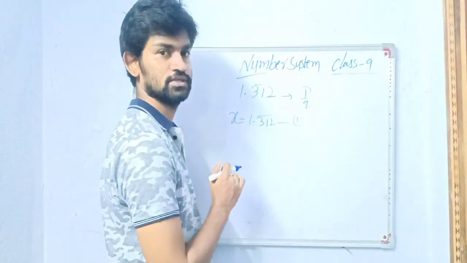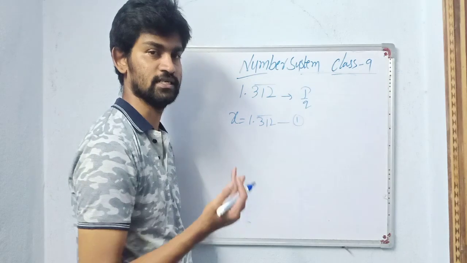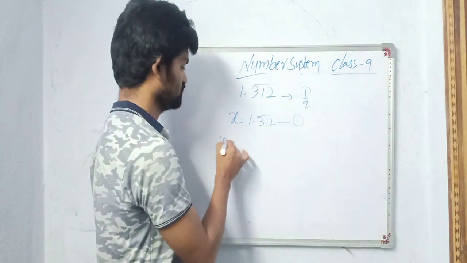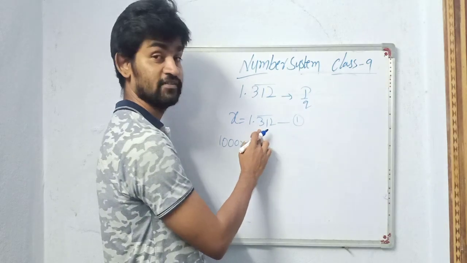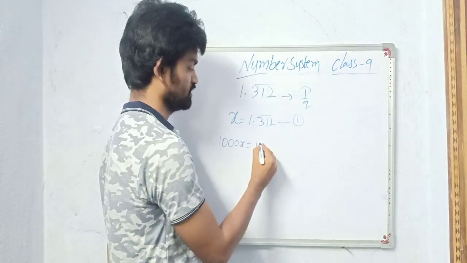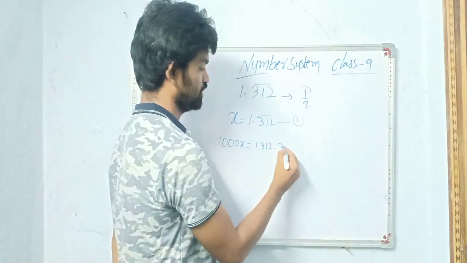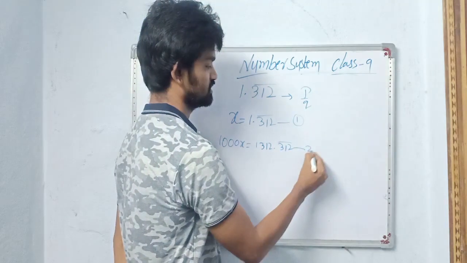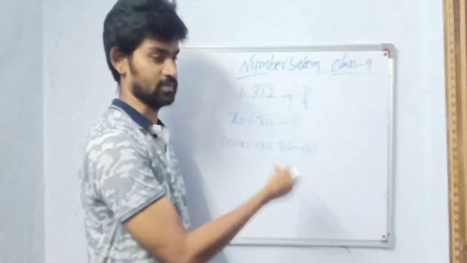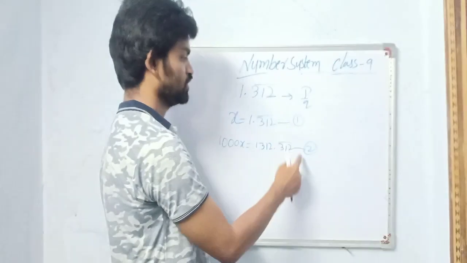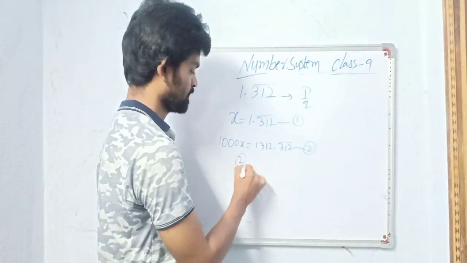1, 2, 3. Now multiply with 3 zeros number, that is 1000. 1000x is equal to, if you multiply with 1000, these three numbers will come this side: 312.312 bar. This is equation 2. Why again 312 bar? Because these are repeating decimals. Okay, now we got two equations here.